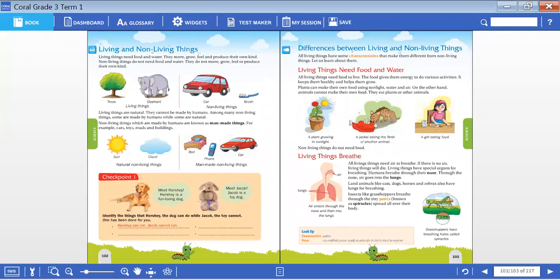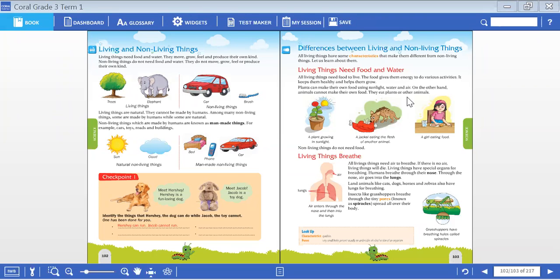Yesterday we saw the differences between living and non-living things. How are the living things different from the non-living things, right?